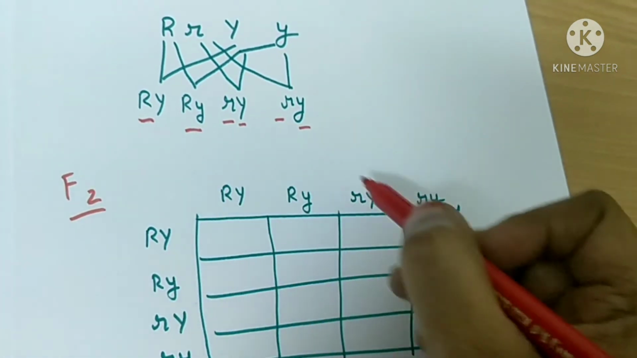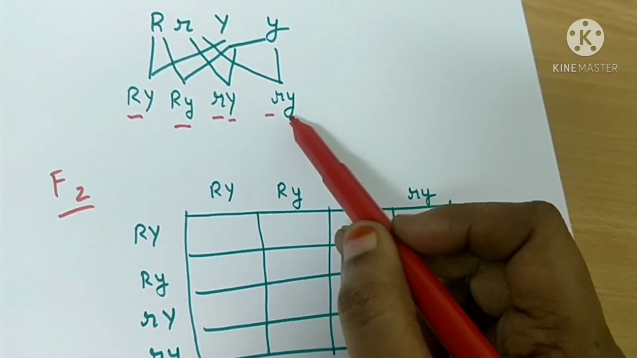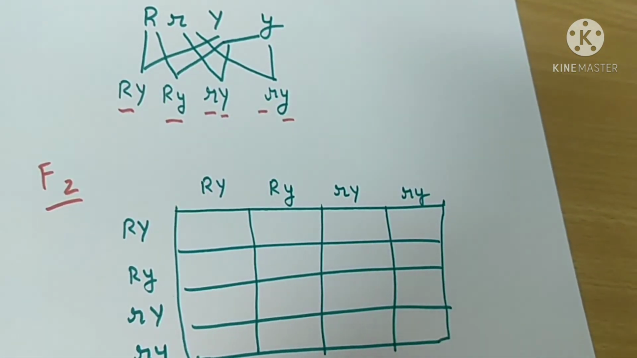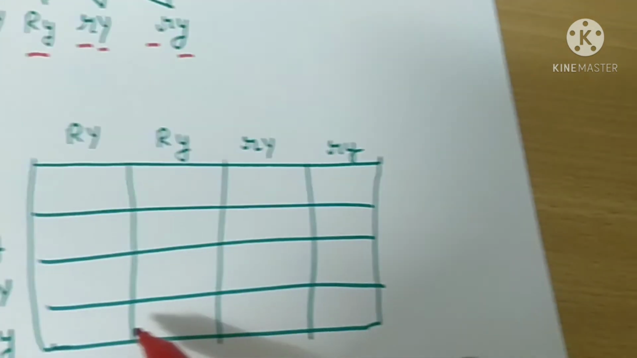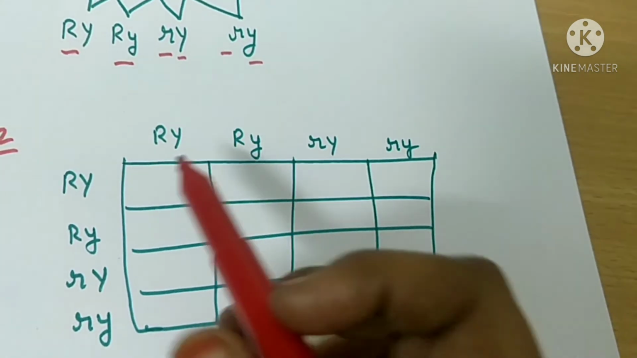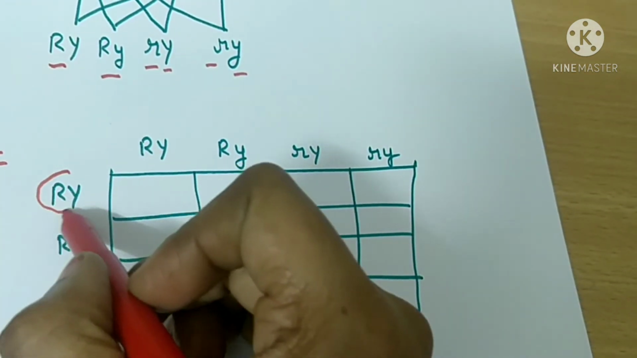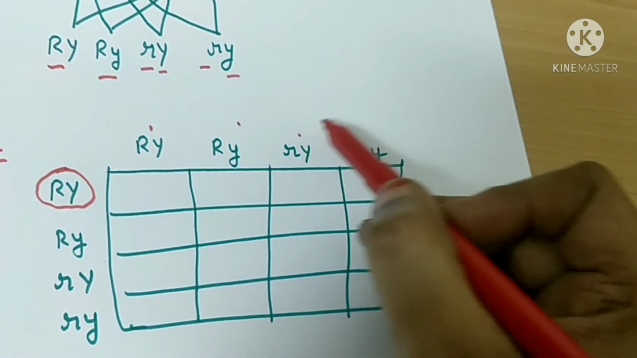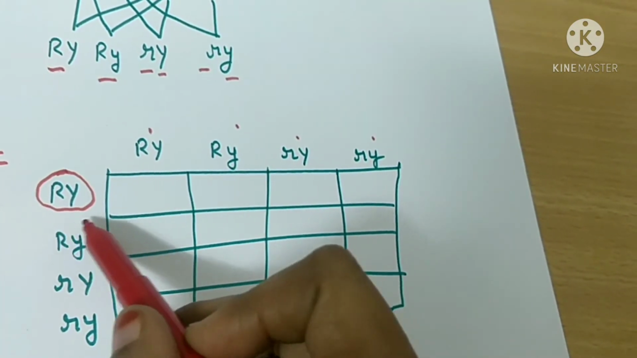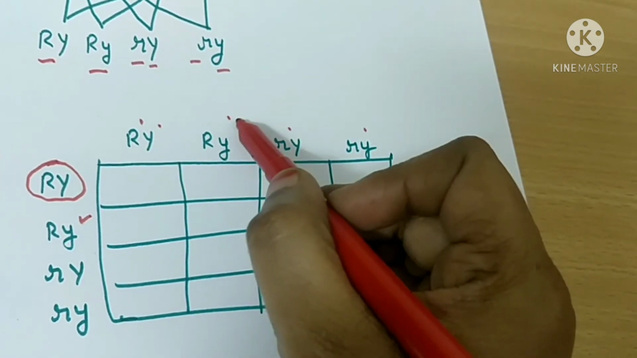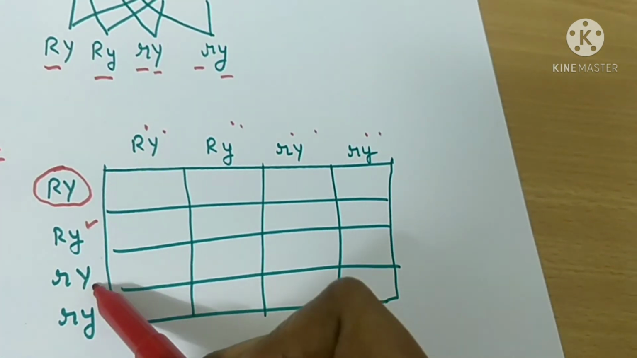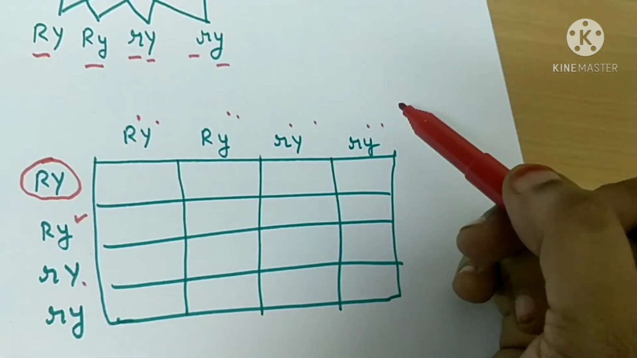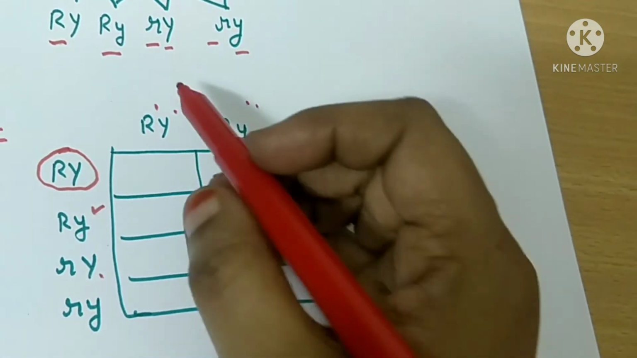To find out F2 generation, you have to place these four like this. Are you clear? After that, first take this one and multiply with all the four. Next, second you take this one, then multiply with all four. Third one, multiply with all four. Okay. First we will do the first one.